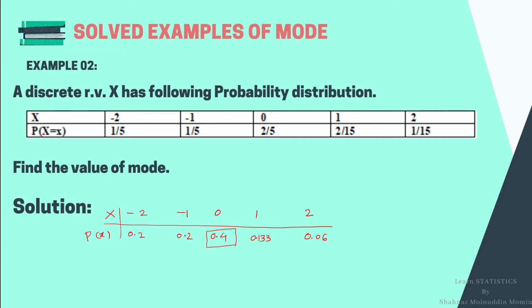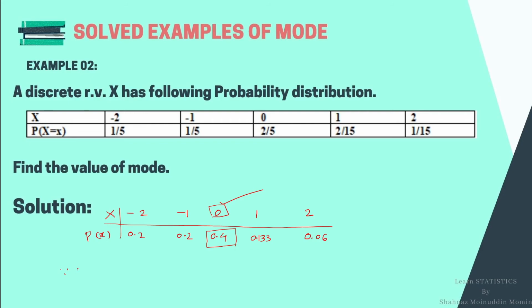This is the maximum value of probability among all these probabilities. So the corresponding value of x for 0.4 is 0. Hence the mode is 0.